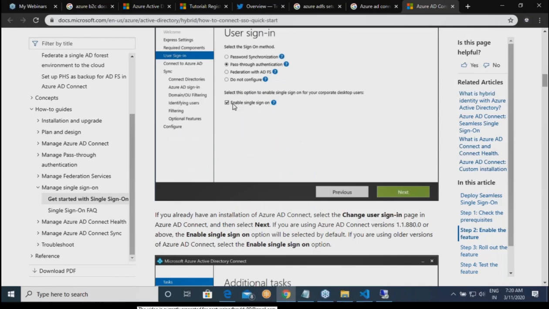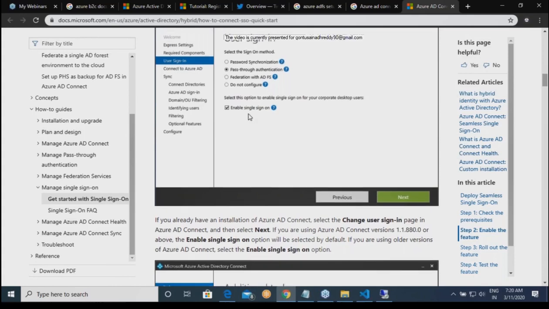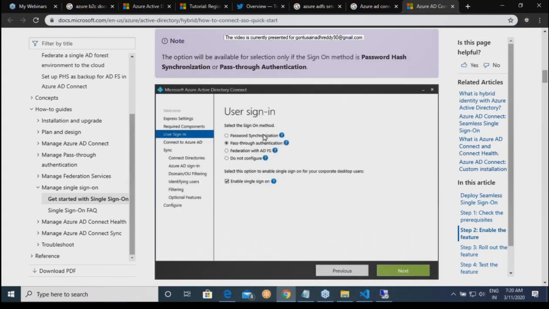When you enable single sign-on, whenever your Active Directory is getting synced, some more groups and users will be created, which can fetch some information from it. Whether you want to configure the kind of sign-on method, you have to select it while you are installing AD Connect. Am I clear on this?